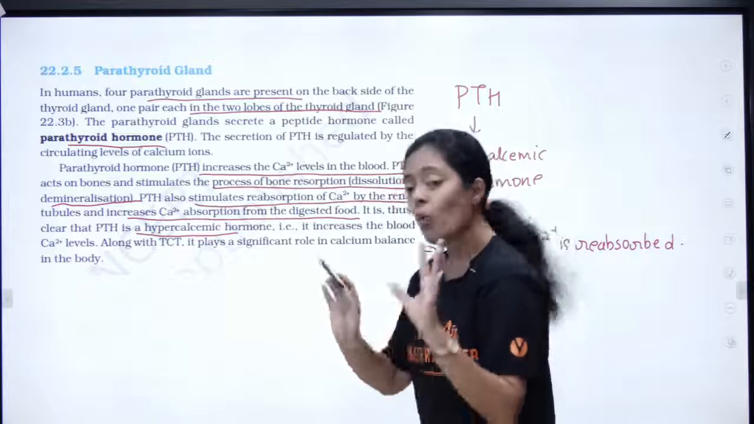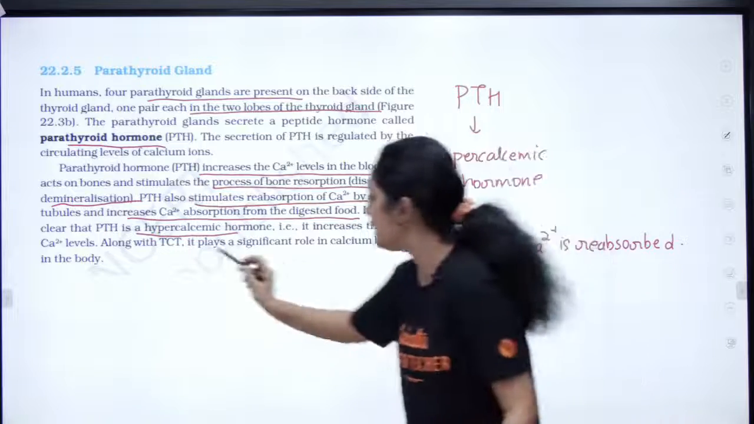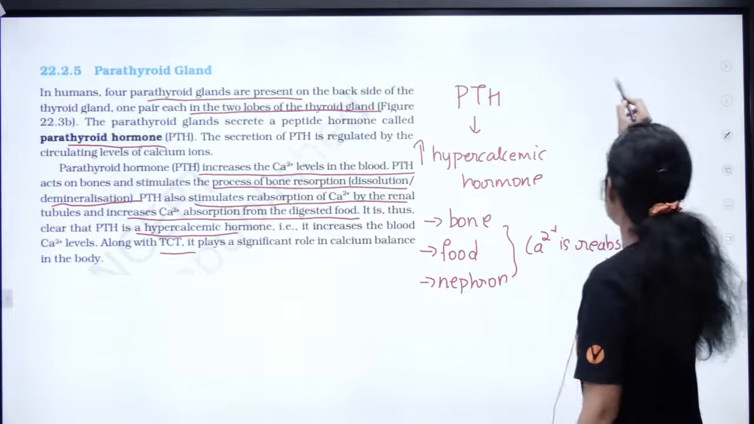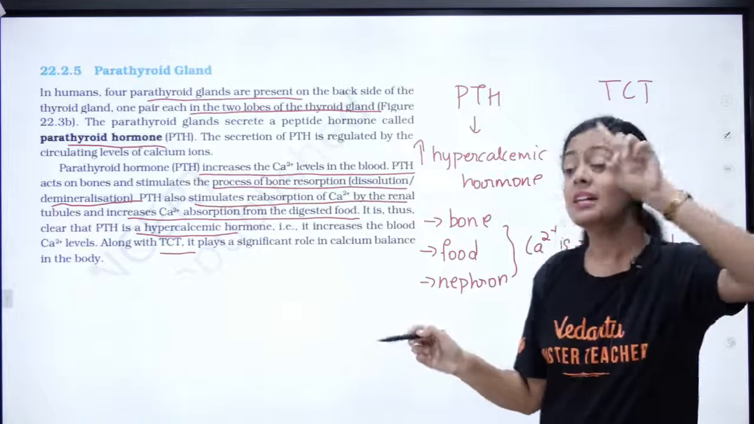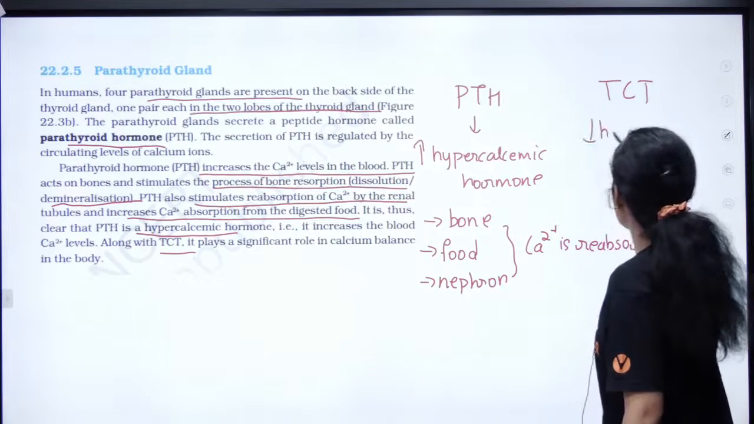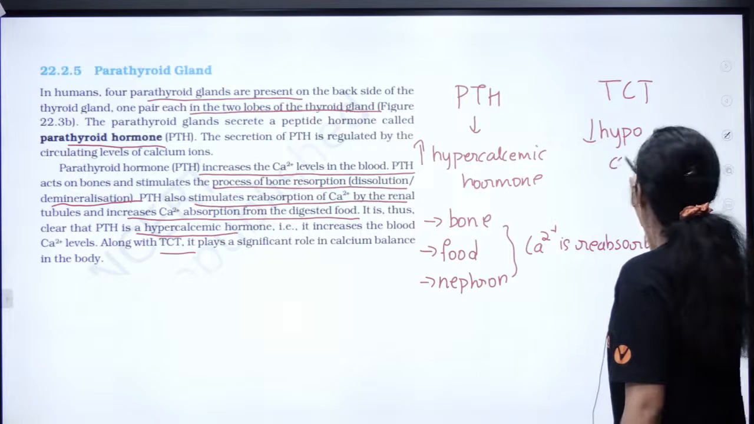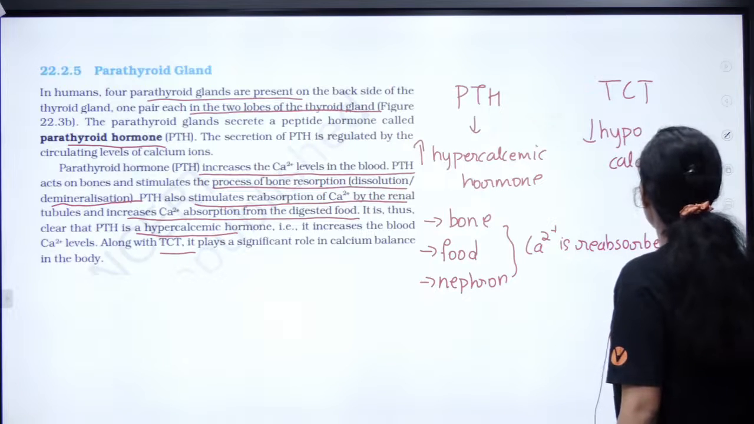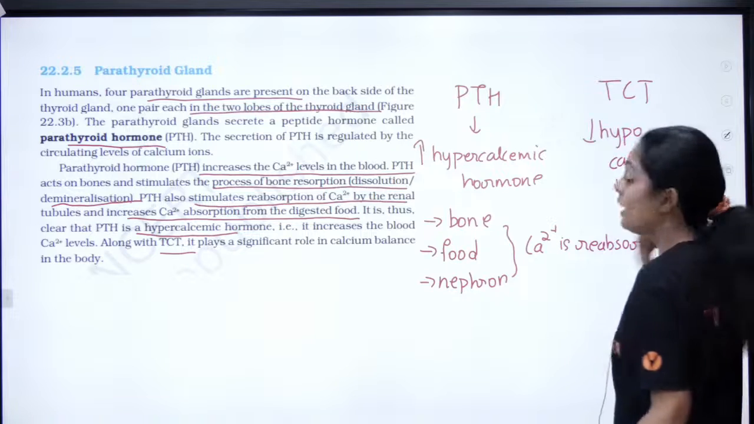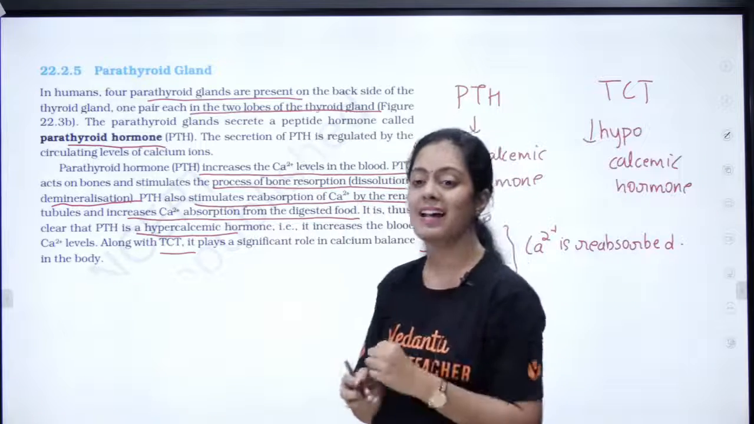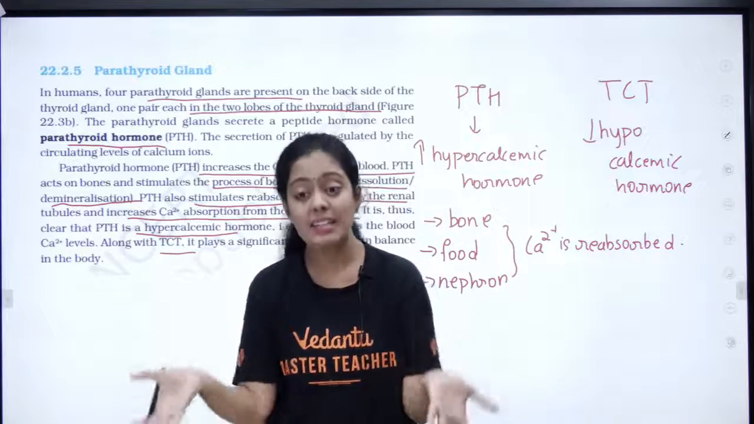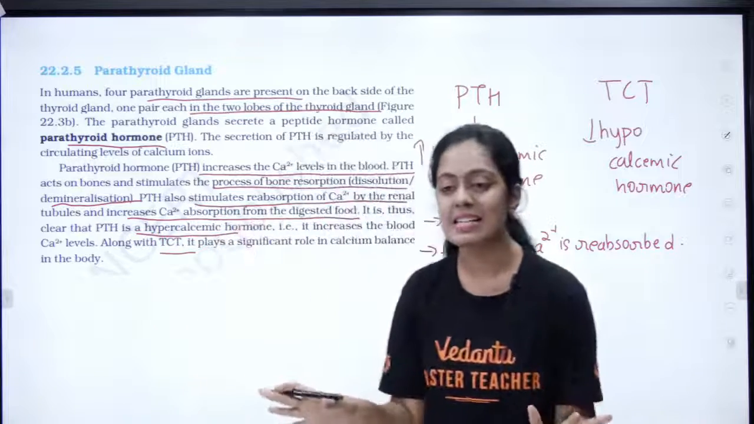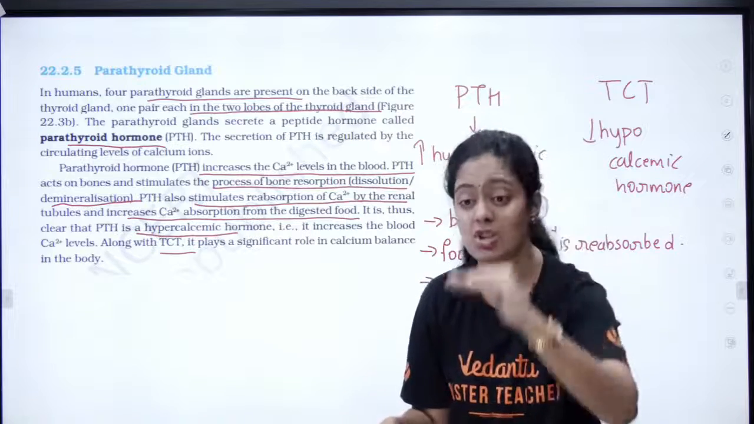Okay, now what does this TCT do? We just studied it. Thyrocalcitonin. Who is producing this? Your thyroid gland. This is a hypocalcemic hormone. What do you mean by hypocalcemic? It is going to lower my calcium levels. Whenever the calcium level in my blood is high, this TCT will come and lower your calcium level.